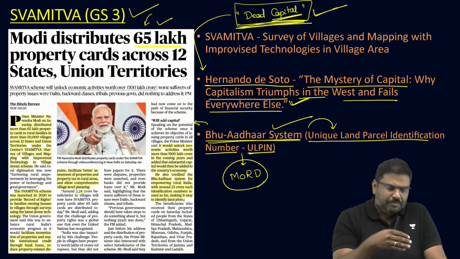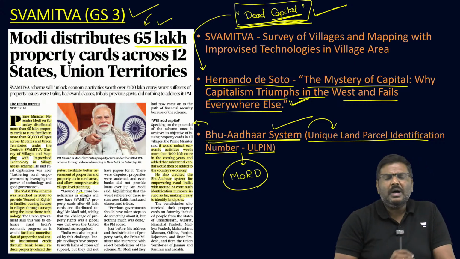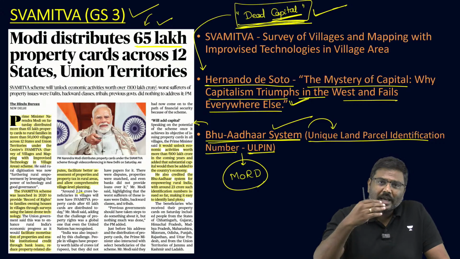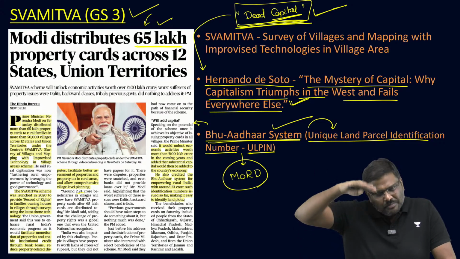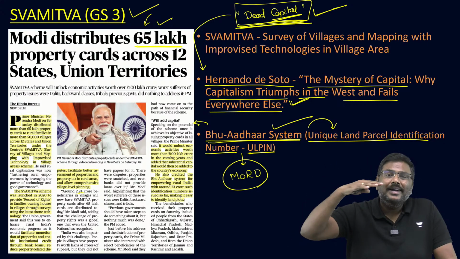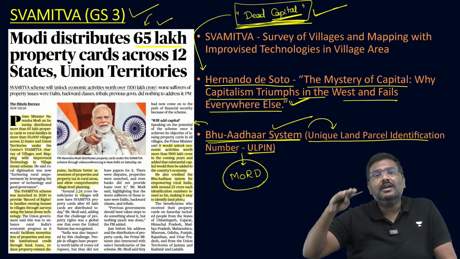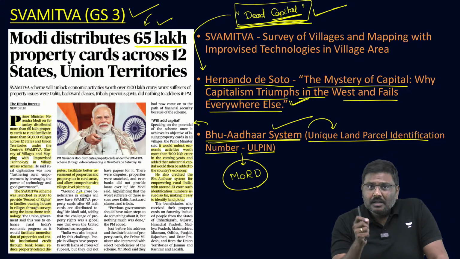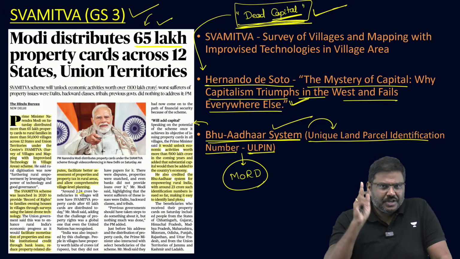So many states are implementing SVAMITVA, and along with SVAMITVA, they are also implementing ULPIN. And one more point associated with this, ULPIN is part of Digital India Land Records Modernization Program. Digital India Land Records Modernization Program, right?